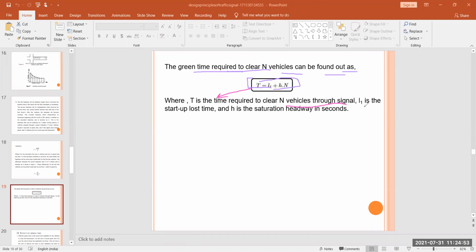L1 is the startup lost time, n is our number of vehicles, and the small h is the saturation headway in seconds.